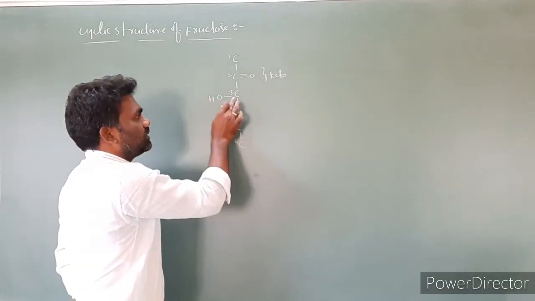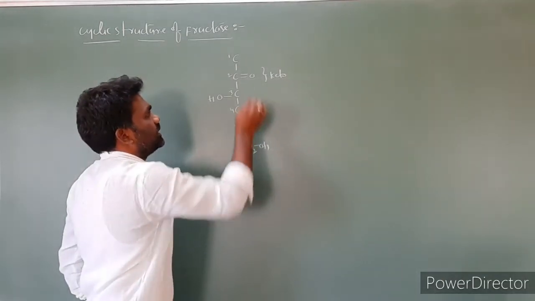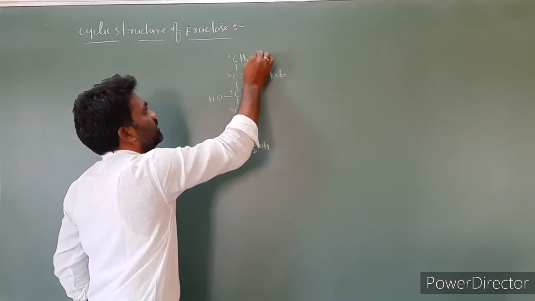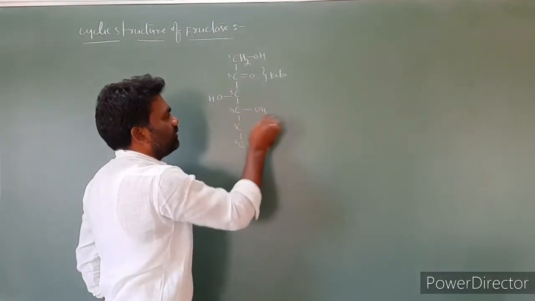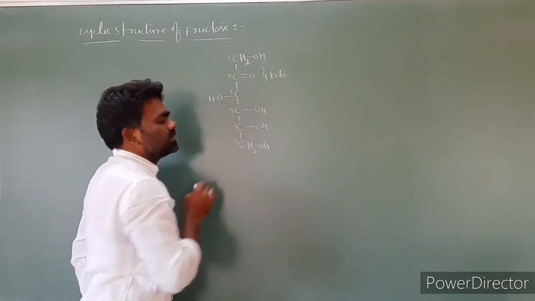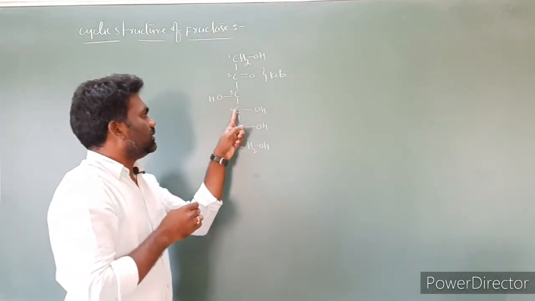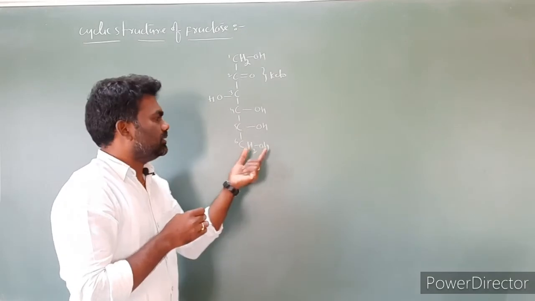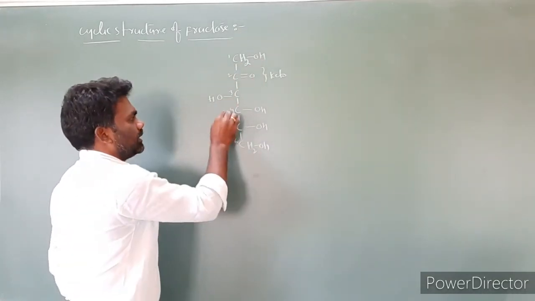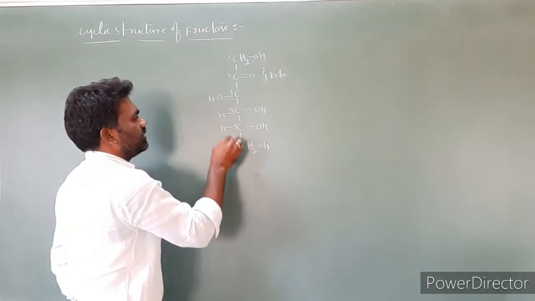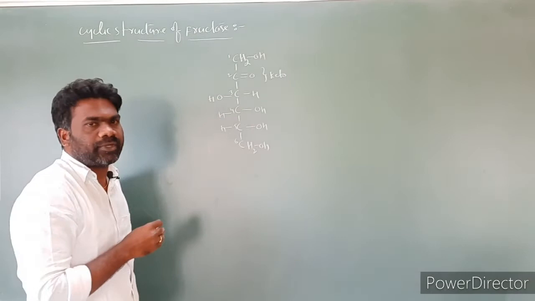At the sixth carbon, we have to take CH2OH. Even at the first carbon, we have to take CH2OH. At the fourth and fifth carbons, we have to write OH on the right side. Remaining valency we have to satisfy with hydrogens. So this is the open chain structure of fructose.